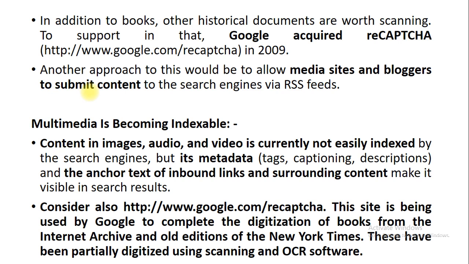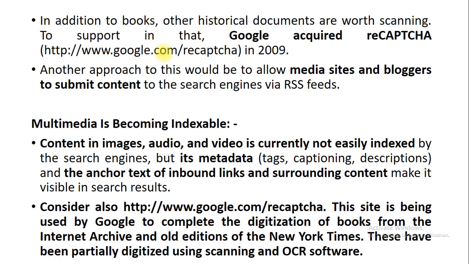But this again allows users, the persons who belong to media sites or who are bloggers, who want to submit their content using an RSS feed. At that time also they can use reCAPTCHA, or we can say the link www.google.com. Inside that, reCAPTCHA is there.